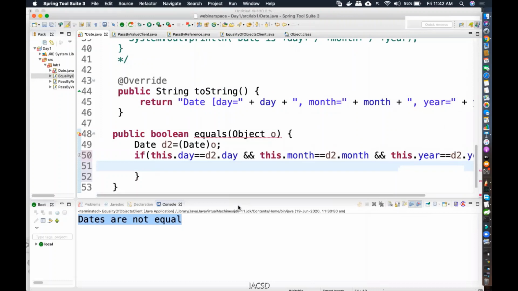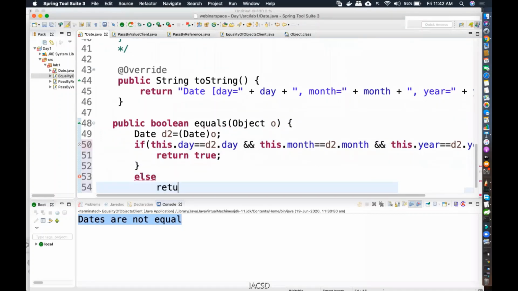Now if all of them are the same, then what can I return? The actual content is the same, so I will return true, else I will return false. Is this okay for you? Right? So now when I run my program, which equals will be called? Will it take the equals which is there in the Object class, or the equals which I have overridden in my Date class?